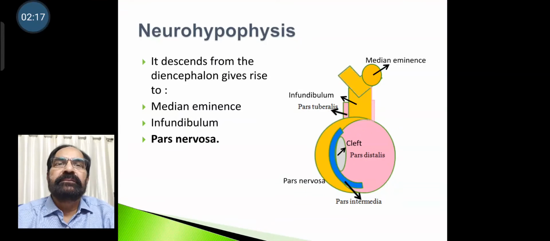It descends from the diencephalon to give rise to three parts, that is median eminence, then infundibulum or infundibular stalk, and pars nervosa. So neurohypophysis has got three parts: median eminence, infundibulum and pars nervosa. These can be seen in the picture.